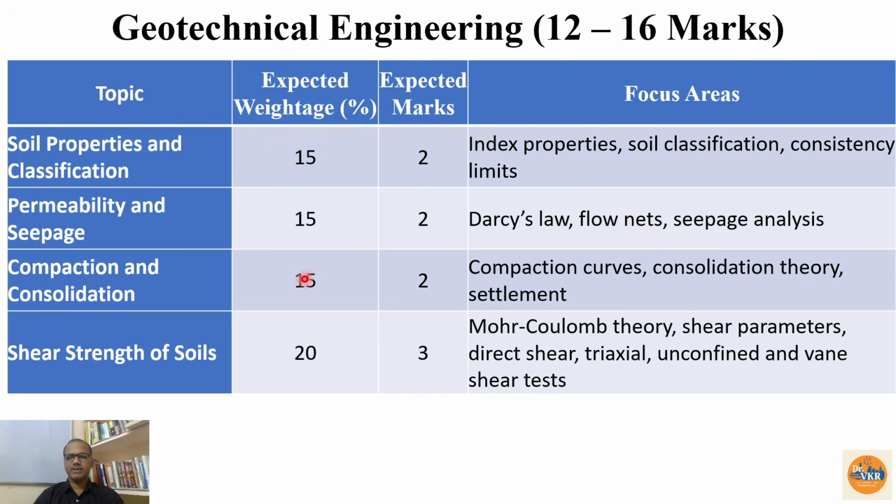And compaction and consolidation, 15% is the expected weightage, and we can get 2 marks. Since we are clubbing compaction and consolidation, we may expect 3 marks also here, because from compaction we may get theory or numerical, and consolidation theory and settlement calculation problems will be there. Most of the time we are going to get problems on degree of consolidation, time factor related things, and settlement calculation. And here only we are going to have effective stress also. So effective stress also carries weightage here, 1 or 2 marks we can get from it.